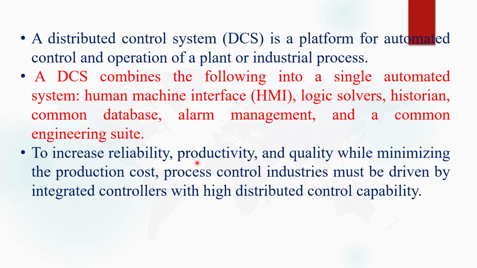To increase reliability, productivity and quality while minimizing the production cost, the process control industry must be driven by integrated controllers with high distributed control capability. So the conclusion is, to increase the production quality, the reliability and the productivity at minimum cost, we use a distributed control system as compared to a centralized control system.